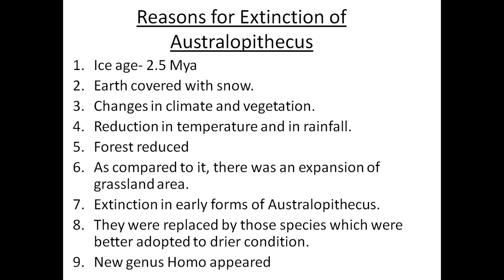There was a reduction in the temperature, and that's why the forests were reduced. As compared to it, there was an expansion of grassland areas. This led to the gradual extinction of early forms of the Australopithecus, because they were adapted to live in the forest. They were replaced by those species which were better adapted to drier conditions. Among these were the earliest representatives of the genus Homo.